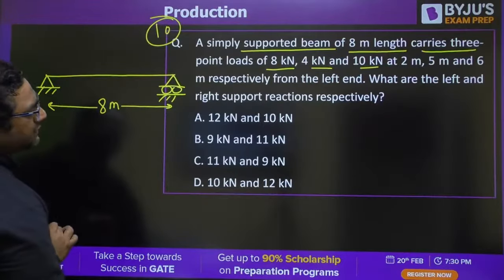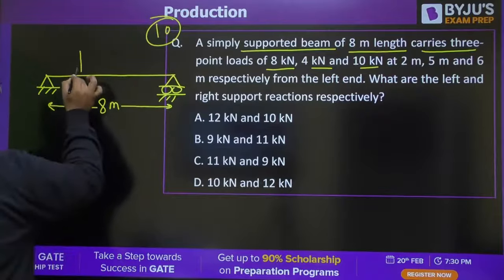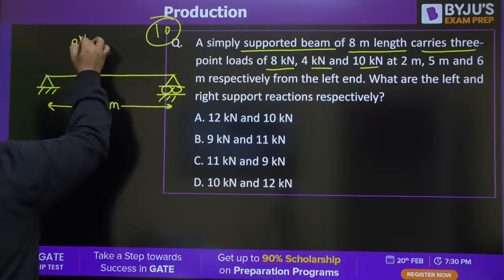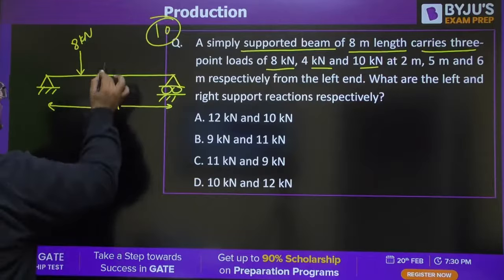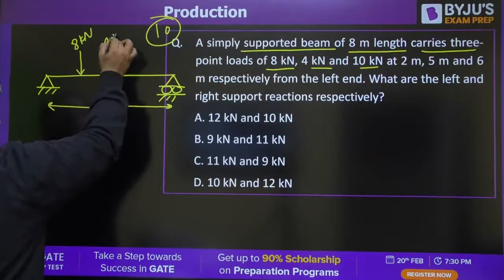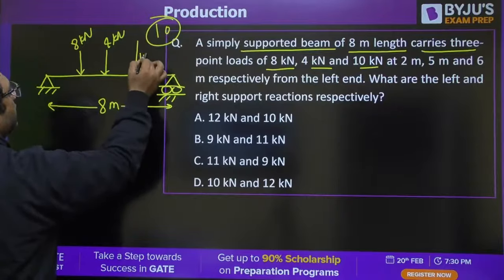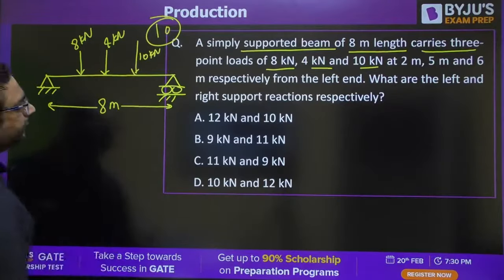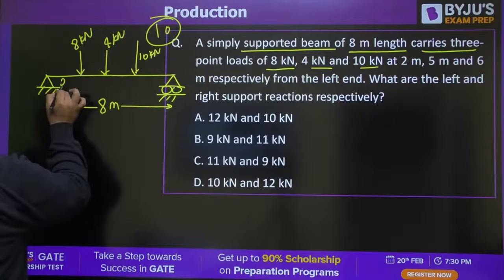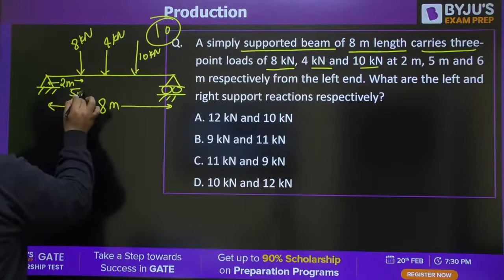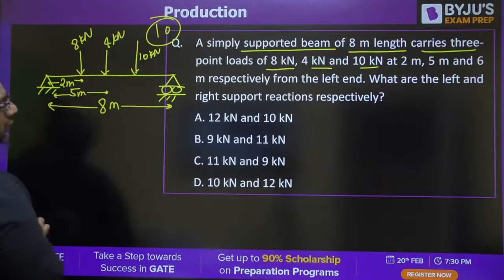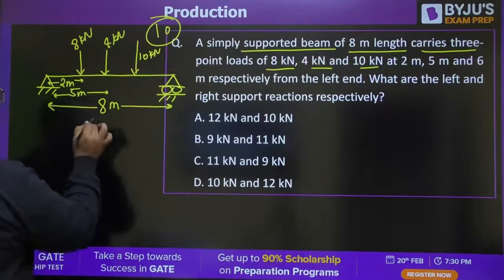There are 3 forces, 8 kilonewton, 4 kilonewton and 10 kilonewton. This is at 2 meter, at 5 meter, and the next one is at 6 meters.